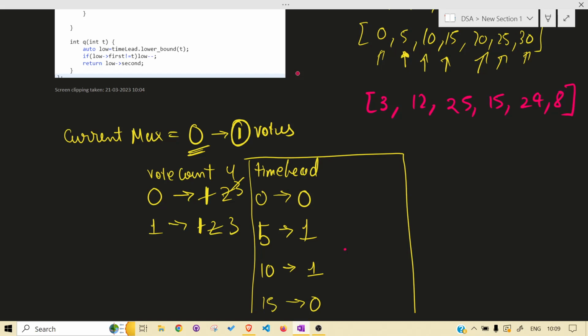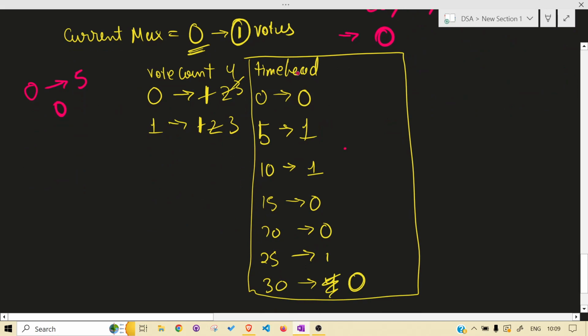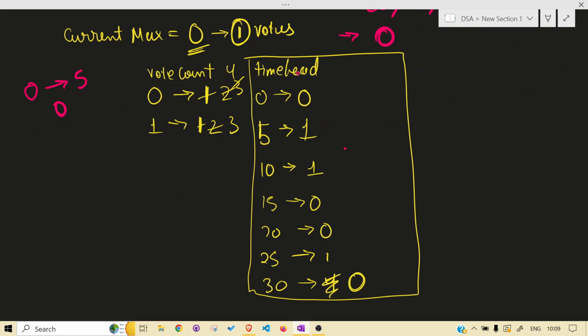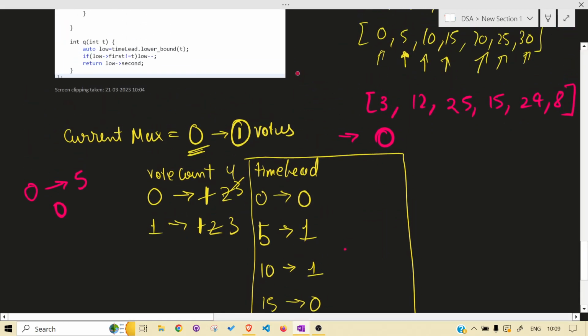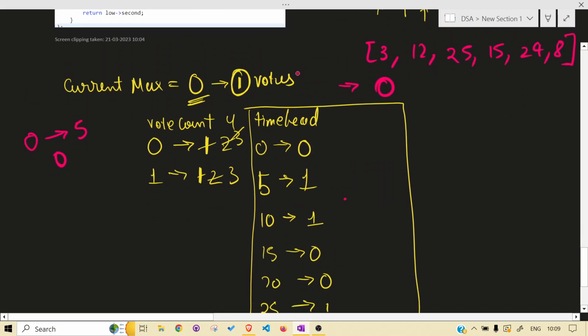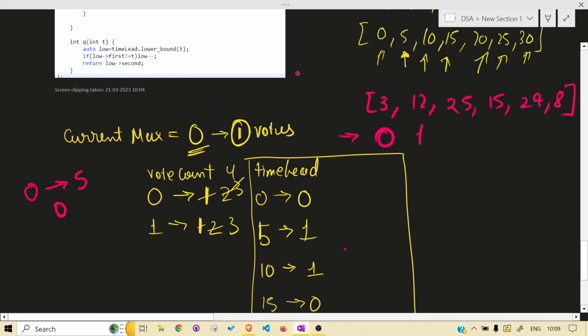We go backward to 0, and from 0 to 5, which one is at lead? 0, so we return 0. 12, is 12 present? No. What we get from the lower bound is 15, but we don't require 15, we require 10. So we do low minus minus, we go to 10, and what we return is 1.